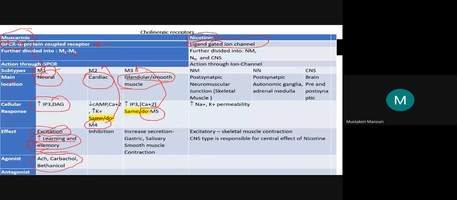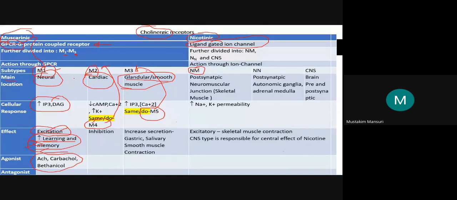Now let us discuss the nicotinic part. This nicotinic is further divided into NM. Sorry, I forgot about the discussion of the cardiac M2. If you stimulate, just remember the general statement of the cholinergic system, which I told you. What kind of general effects will you observe? Excitatory, except in the heart and blood vessels.